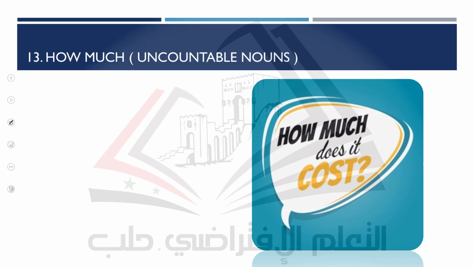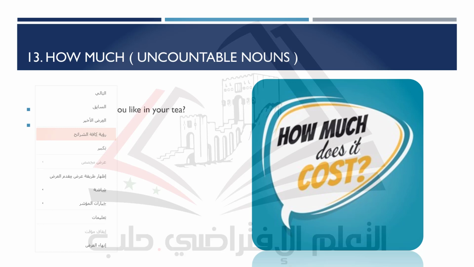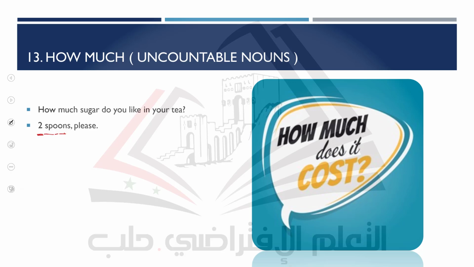Number 13, we have the word how much. How much is used for uncountable nouns. For example, here, how much does it cost? How much sugar do you like in your tea? If somebody offers you tea, and he says, how many spoons would you like in your tea?